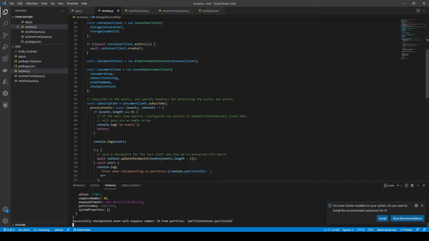Again, all I'm doing here in this receiver application is just console logging, but typically if you have an application, you would actually process those events and then maybe send them to an analytics service for data analytics.